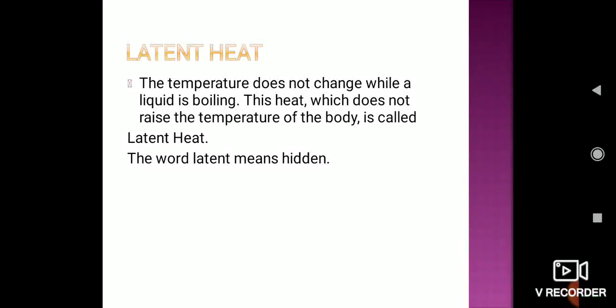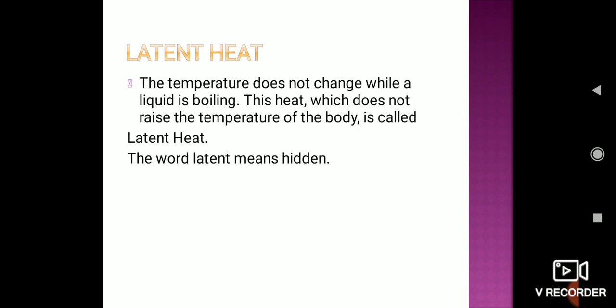Today in this segment we will study the term latent heat. To study latent heat, we have to consider what the word latent means. The word latent means hidden, and latent heat means the heat which is in hidden form. Let us understand this: the temperature does not change while a liquid is boiling. This heat, which does not raise the temperature of the body, is called latent heat.